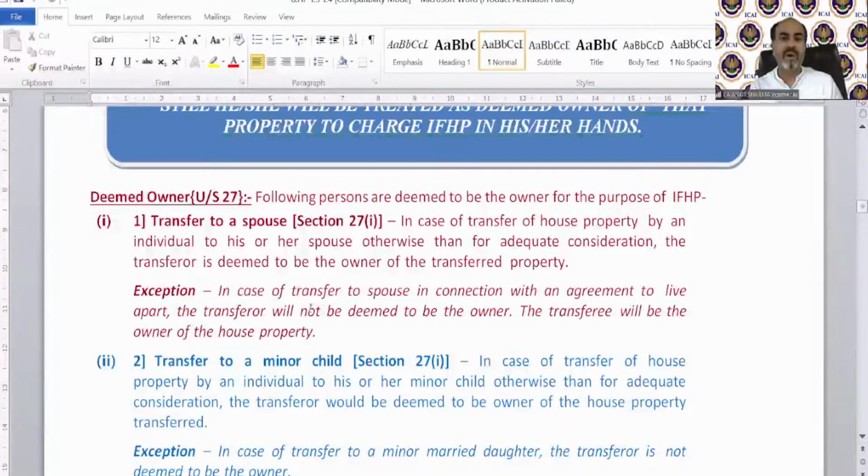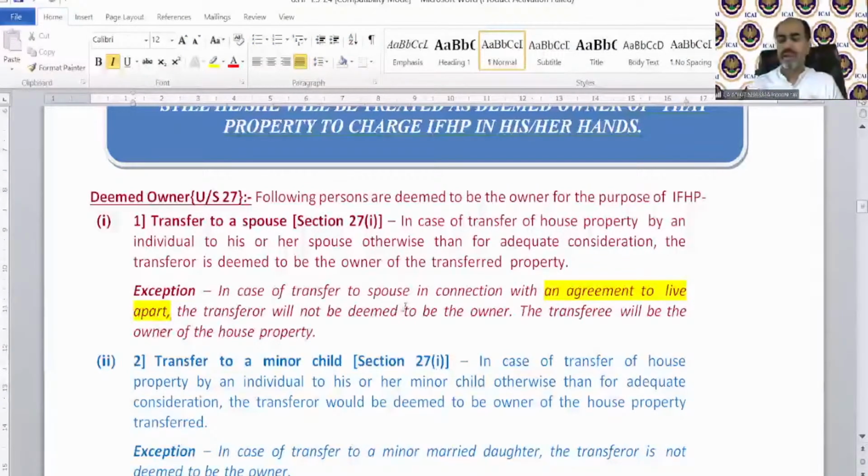In case of transfer to spouse in connection with an agreement to live apart, agreement to live apart means, in short language, we can say divorce. The transferor will not be deemed to be the owner. So if after divorce the property has been transferred, then the other person is not a spouse. That person will be a stranger. So in that case, this provision will not be applicable. So in short, we can say either take the adequate consideration before transfer or take the divorce before transfer. Then the income will be of the transferee. Otherwise, the transferor will be treated as deemed owner.